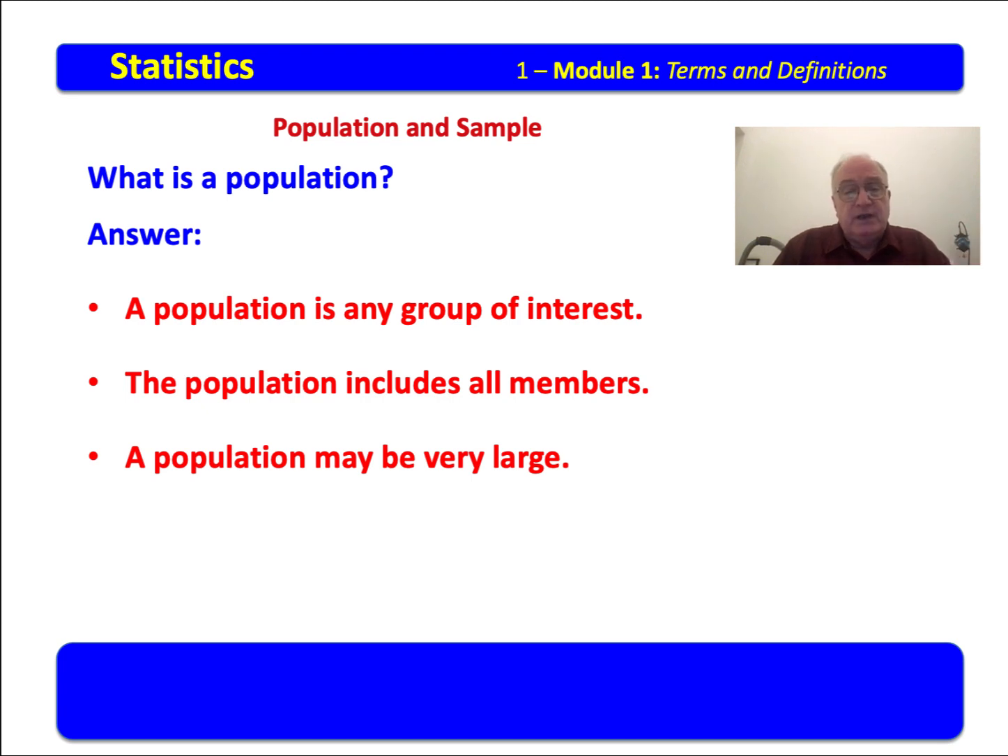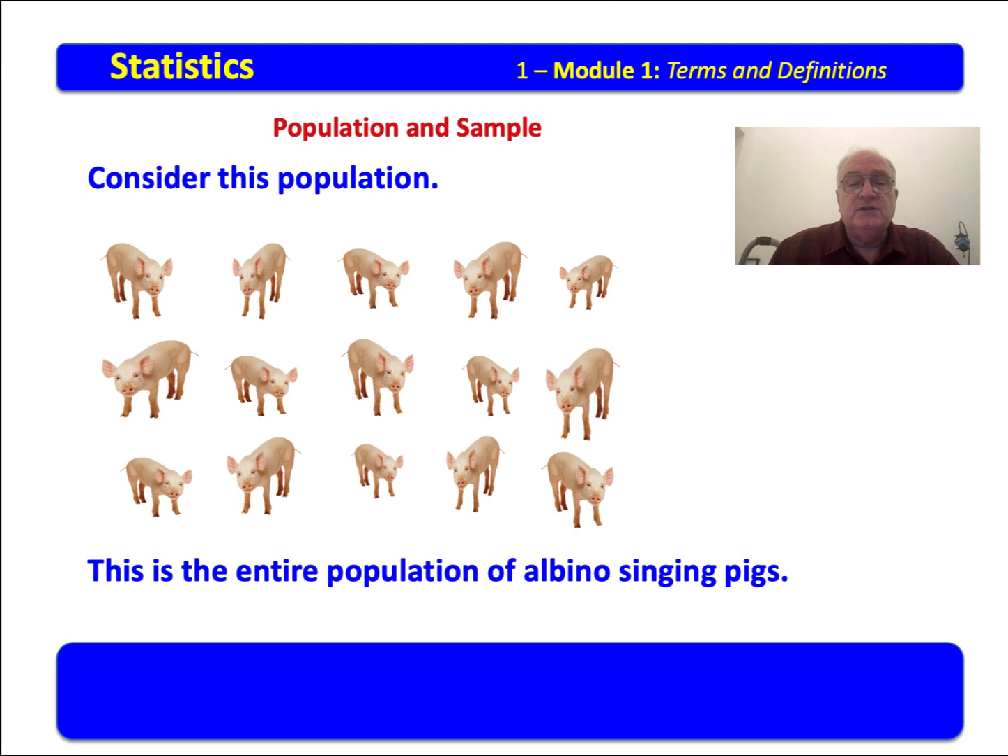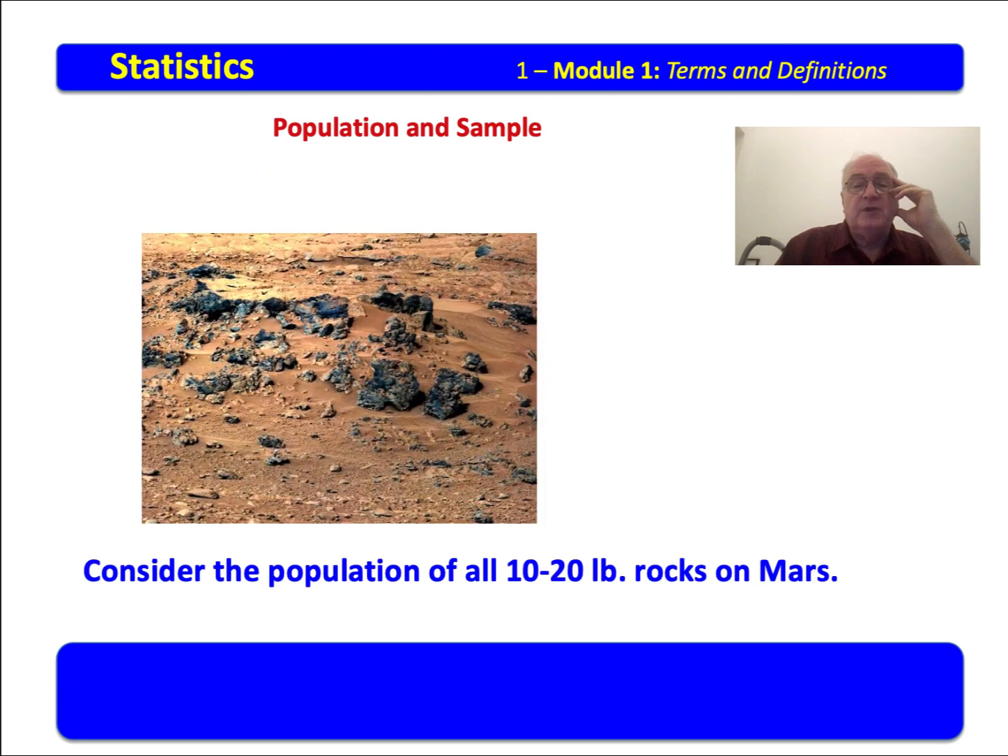A population is any group of interest. It includes all members. It may be large and it may be very small. It depends on the population that is of interest to us. So when you hear the term population, you think immediately about a group of interest to you. Consider this population. Very interesting population. This is the entire population of albino singing pigs in all of the world. And you'll notice that there are 3, 6, 9, 12, 15 of these creatures in the entire population.